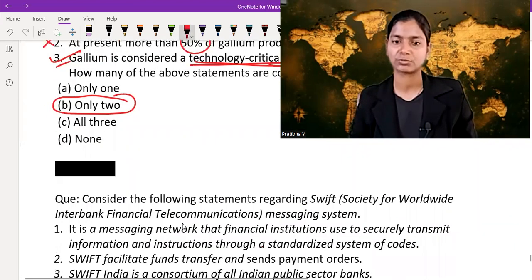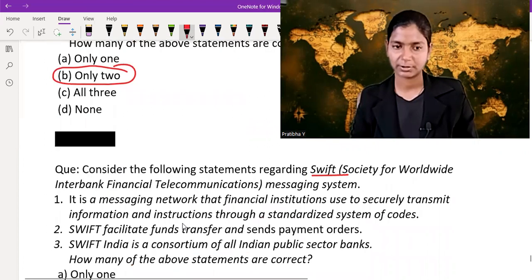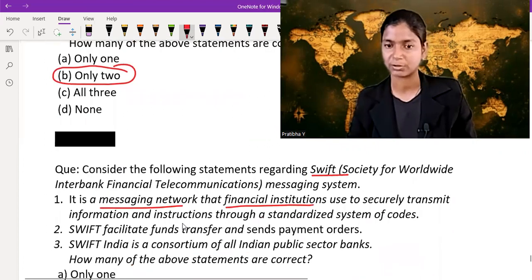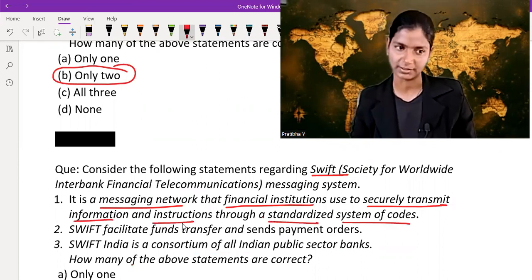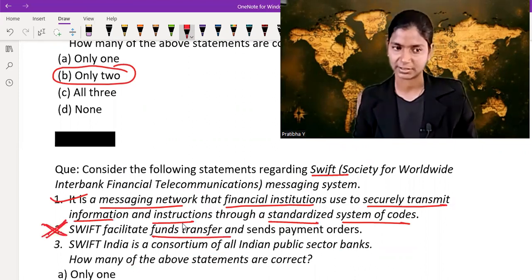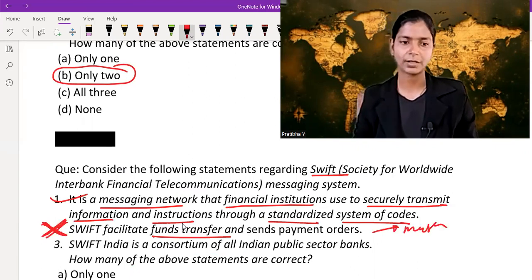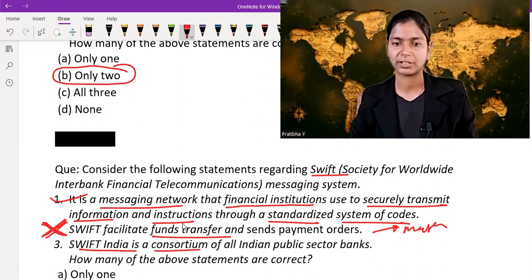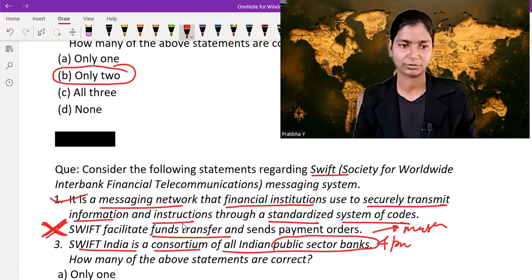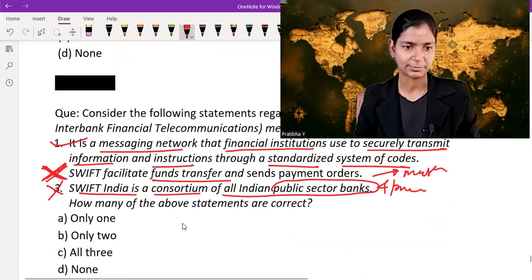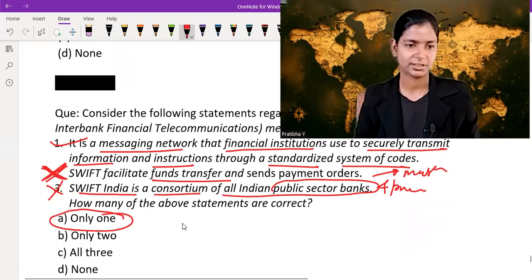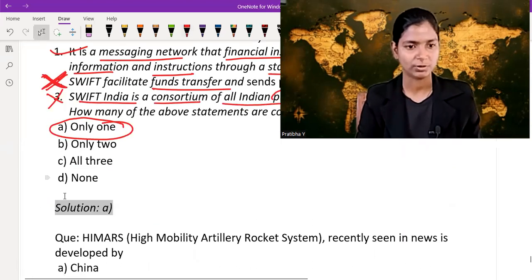Consider the following statements regarding SWIFT. It is a messaging network that financial institutions use to securely transmit information and instructions through a standardized system of codes. Yes. SWIFT facilitates fund transfer? No, it does not facilitate fund transfer, it facilitates messaging. SWIFT India is a consortium of all India public sector banks, no, all India public as well as private sector banks. So this one is also wrong. So only option 1 is correct. Just check we're on the right path or not. Only 1 is correct. We are on the right path.